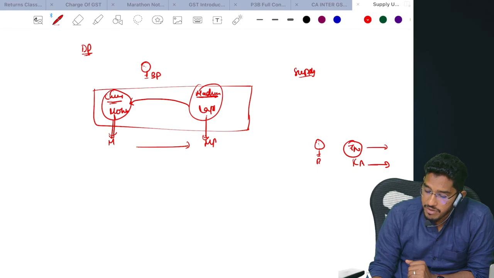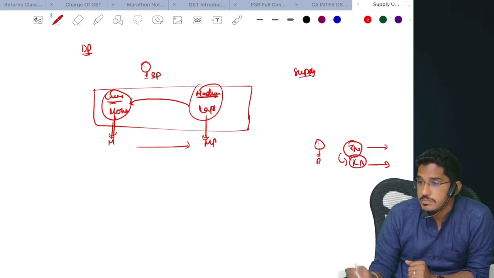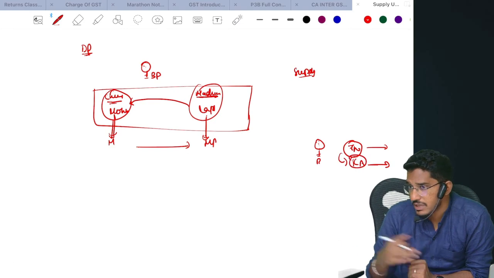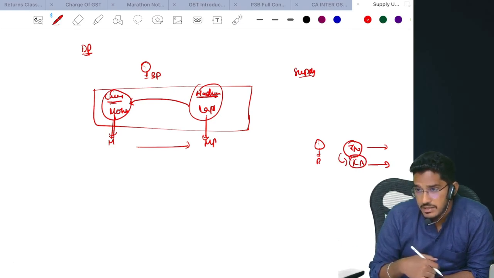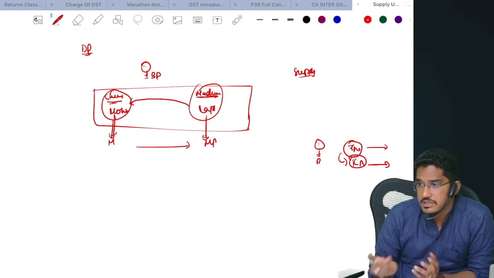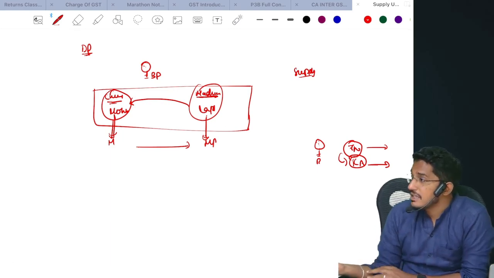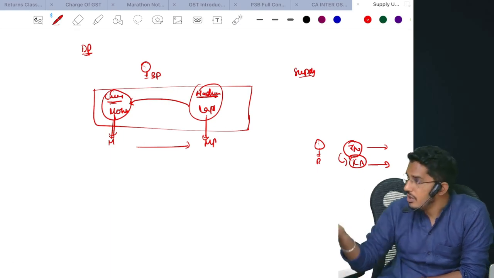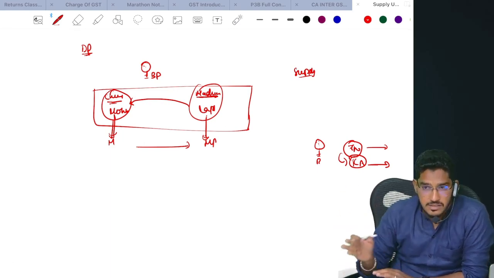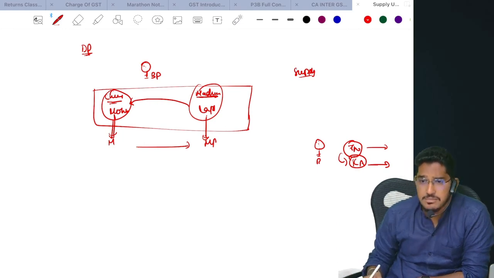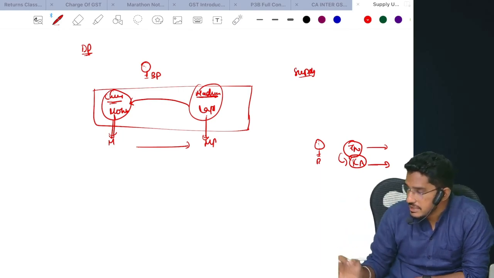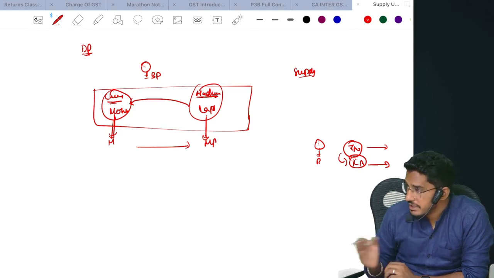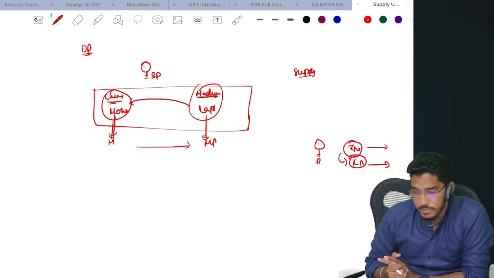Now one fine day, from my Tamil Nadu place of business to my Karnataka place of business, I have supplied some goods or services without any consideration. Will that be considered as supply? Yes. Why? Because these are distinct persons. Multiple registrations under the same PAN, whether within the same state or outside the state, those entities will be treated as distinct persons, and if any supply of goods or services happens between them, that transaction will qualify as supply. On that, GST is liable to be paid.